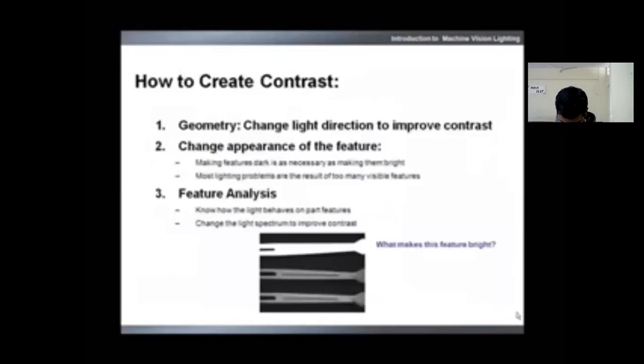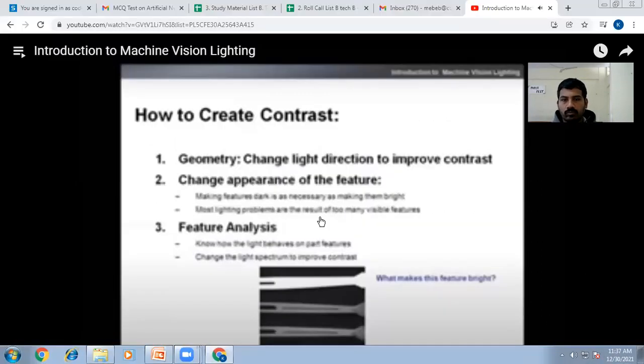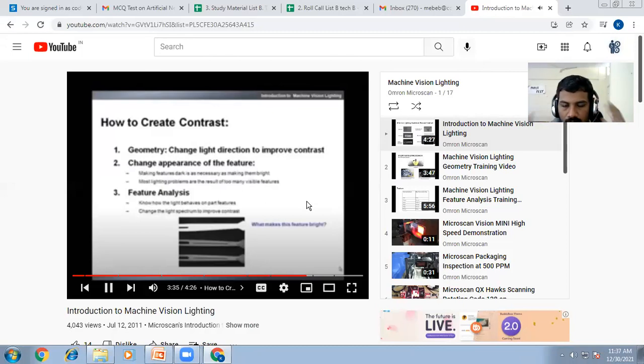When creating contrast, changing the lighting geometry will affect the results. Both dark and light features should be considered in order to optimize contrast. Complex parts with challenging features may require a specialized lighting technique to create feature contrast. It's important to observe the effects of lighting on the part feature. In this example, we see how different colored parts can reflect different amounts of light back to the camera. These variations can sometimes be used to identify the color of a part.